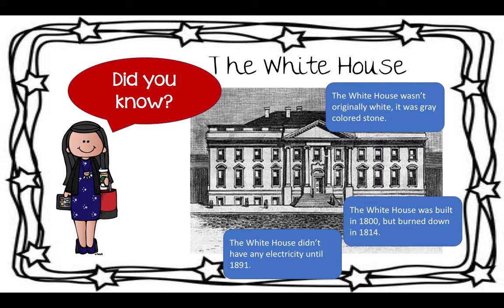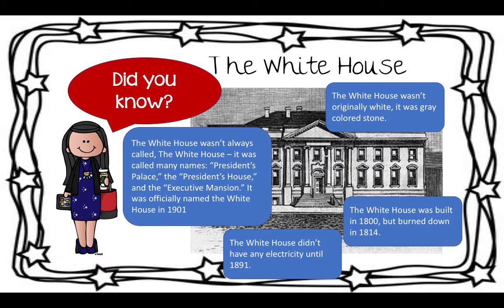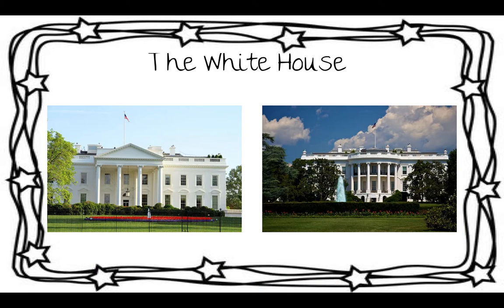Can you imagine? And the White House wasn't always called the White House. It was called many names: the President's Palace, the President's House, the Executive Mansion. It was officially named the White House in 1901. Here's the White House after it was rebuilt.